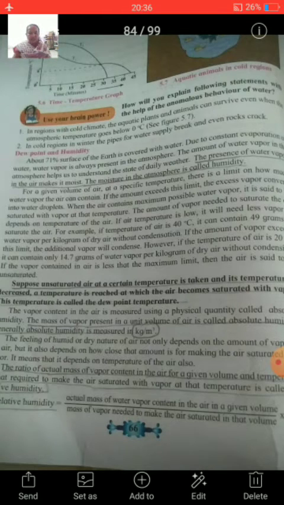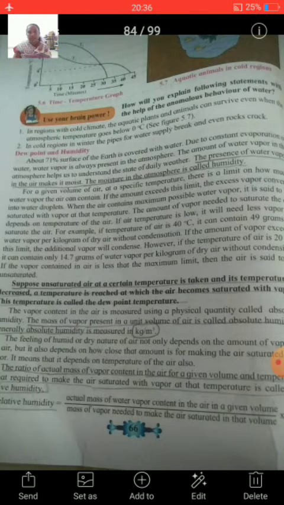The amount of vapor needed to saturate the air depends on the temperature of the air. If the temperature is low, it needs less vapor to saturate the air. You know that in the cold season the temperature is very low, and at that time the saturation level of water vapor is low. Therefore, water droplets form in the early morning on the grass or on the glass.